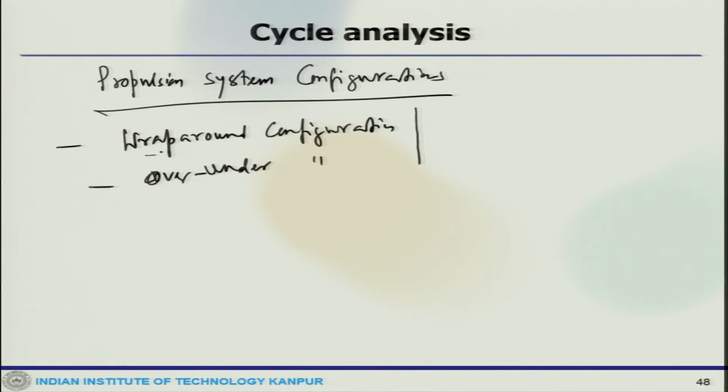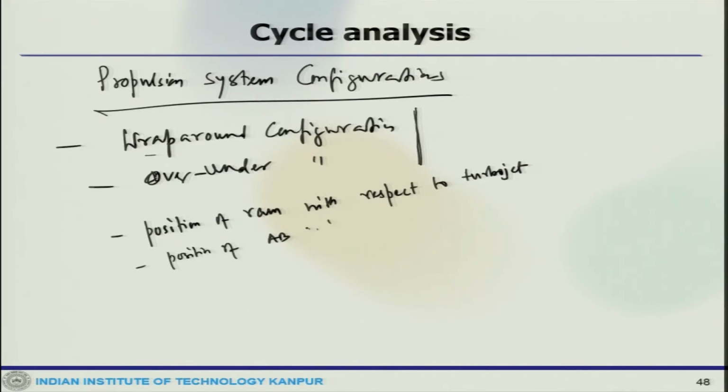The differences between these two are primarily the position of the ram with respect to the turbine based cycle or turbojet cycle, or let us put it very specifically, the position of the AB of the turbojet with respect to the ram.